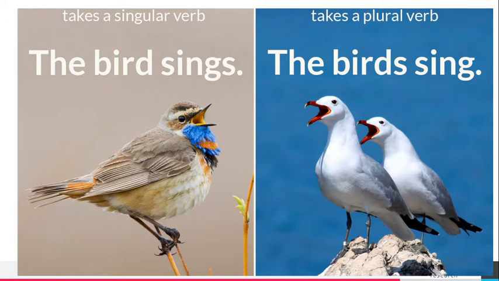The bird sings. Singular subject, the bird, takes a singular verb, sings. The birds sing. Plural subject, the birds, takes a plural verb, sing.